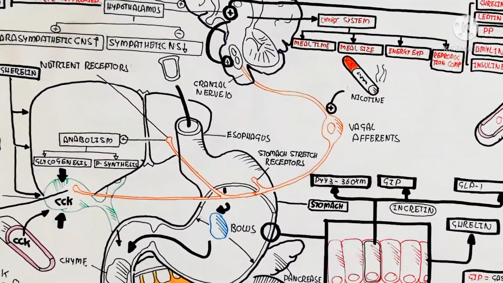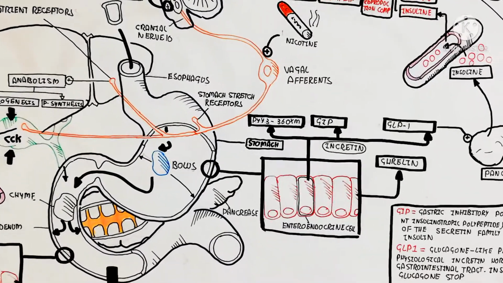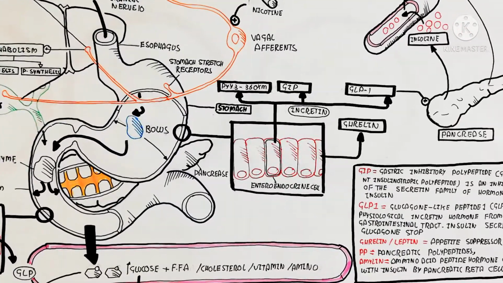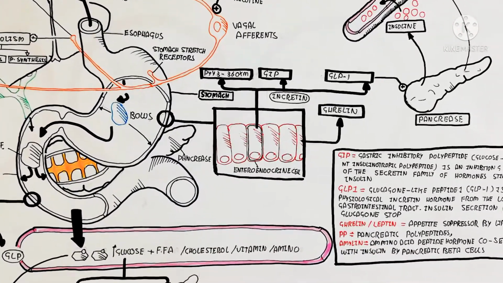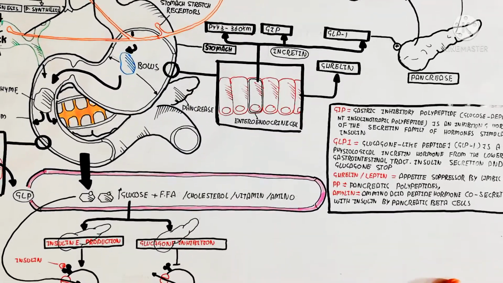So this is basically the neuroendocrine system in the digestive system, which controls and regulates on the basis of the requirement of energy in the form of food, and after the intake of the food the appetite will be suppressed.